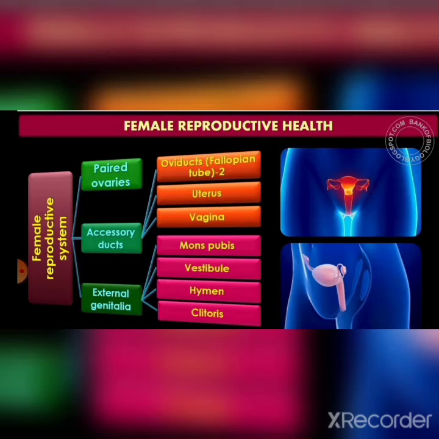The important parts of the female reproductive system are paired ovaries, accessory ducts, and external genitalia. The accessory ducts involve the oviduct, also called the fallopian tube, uterus, and vagina. The external genitalia consist of mons pubis, vestibule, hymen, and clitoris.